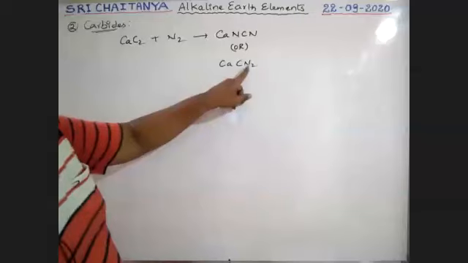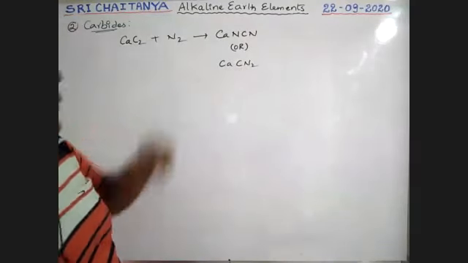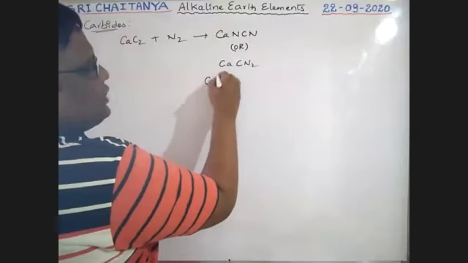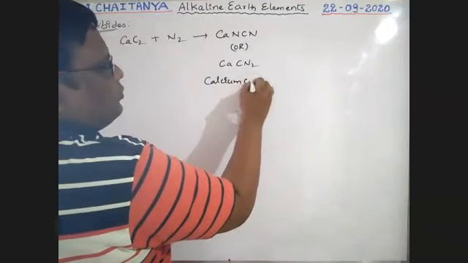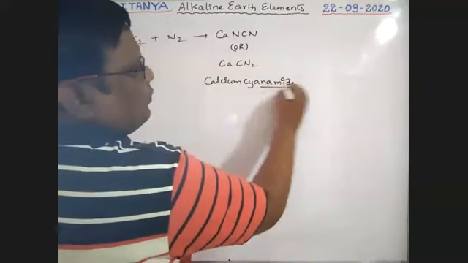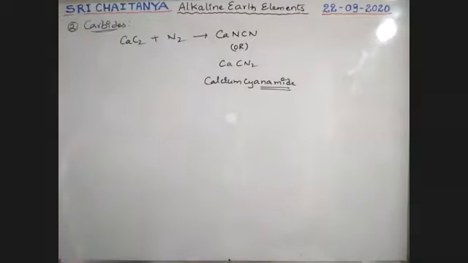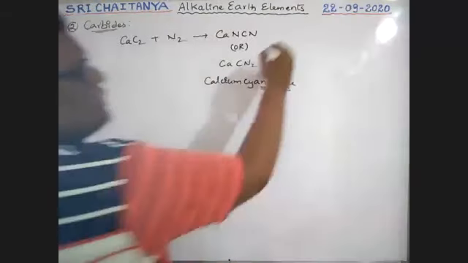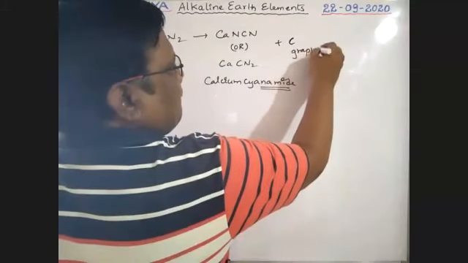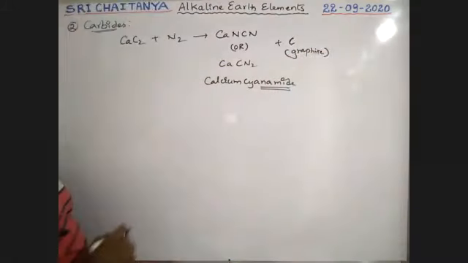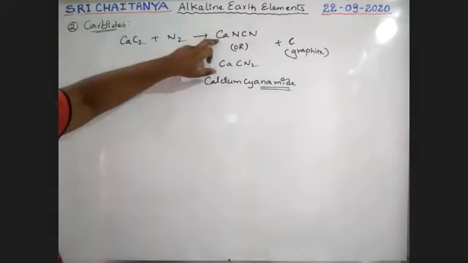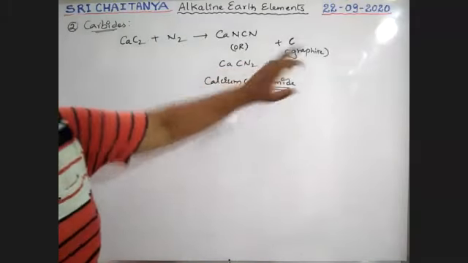Please keep in mind, only two nitrogens, only one carbon. So CaNCN or CaCN2 is called calcium cyanamide. Along with this, carbon in graphite form comes out. So calcium carbide on reaction with nitrogen gives calcium cyanamide and graphite.